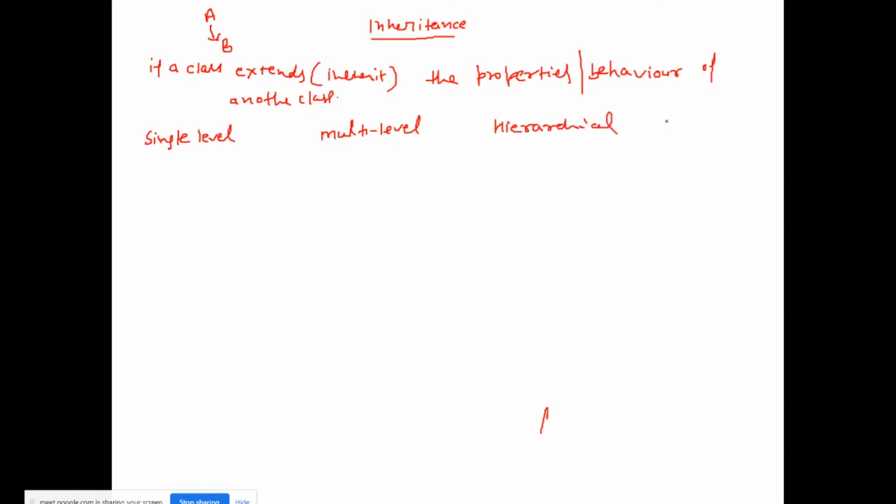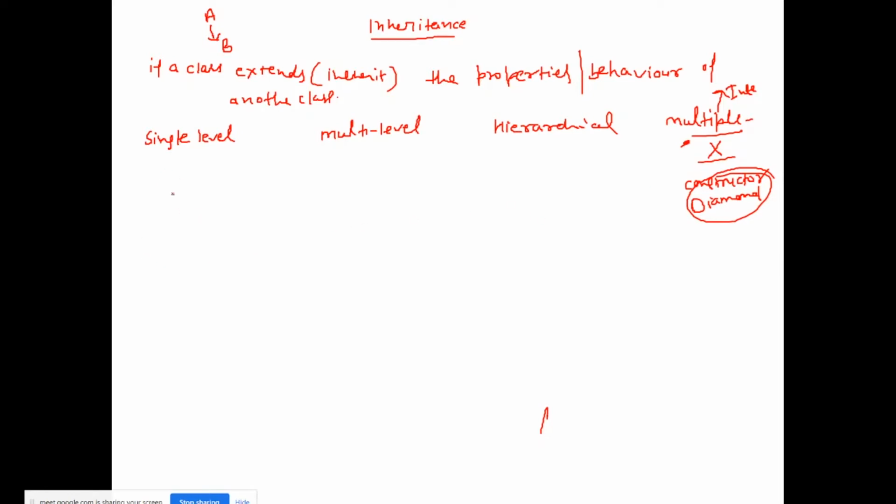There is one more kind of inheritance, multiple, but this is not supported in Java, so this will not be part of us. But this is a very famous interview question, why multiple inheritance is not supported in Java. I'll be covering it in a separate video and sharing that recording with you, but my agenda here is not to cover this. It is not supported because of the constructor chaining, and second is the ambiguity, or you can say the diamond problem. But you should have knowledge about this because it is a famous Java interview question.